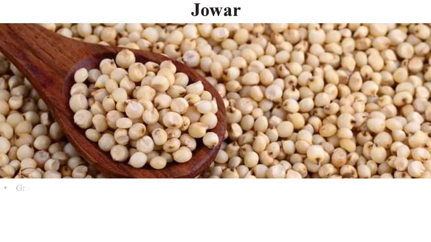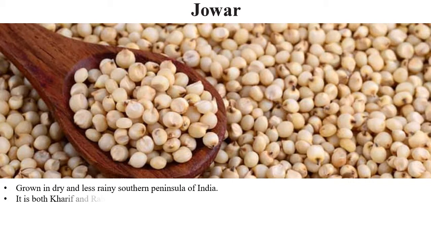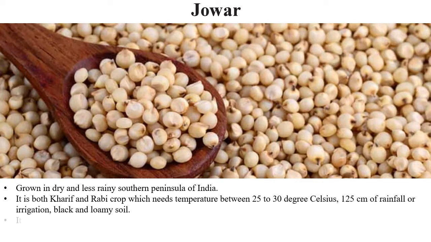Next comes the jowar. As you can see, you might have seen this grain in your life and you might not know what to call it. Jowar, also known as juwar in Gujarati, is grown in the dry and less rainy southern peninsula of India. Southern peninsula, basically we know from our 9th standard what the southern peninsula is. There this jowar is produced the most.